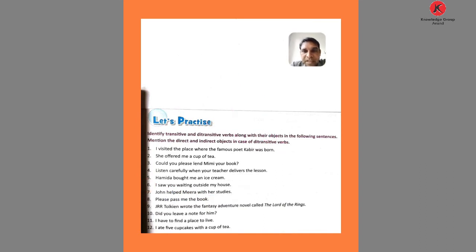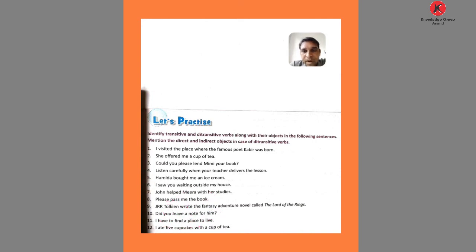Number 8. Please pass me the book. Here pass is the verb. Here the book, a thing, and me are the objects. So the book is the direct object and me is the indirect object. If you ask the question with what: What do I pass? The book. If we ask the question whom, me is the answer.